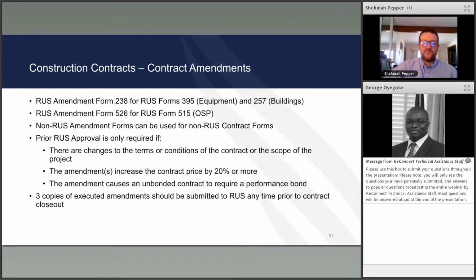Once again, not 3 copies at this time, 1 copy of the executed amendment, email to your GFR for approval. In the future, if we go back to our offices being open, we'll address the 3 copies being sent into DC at that time, and your GFR will contact you.